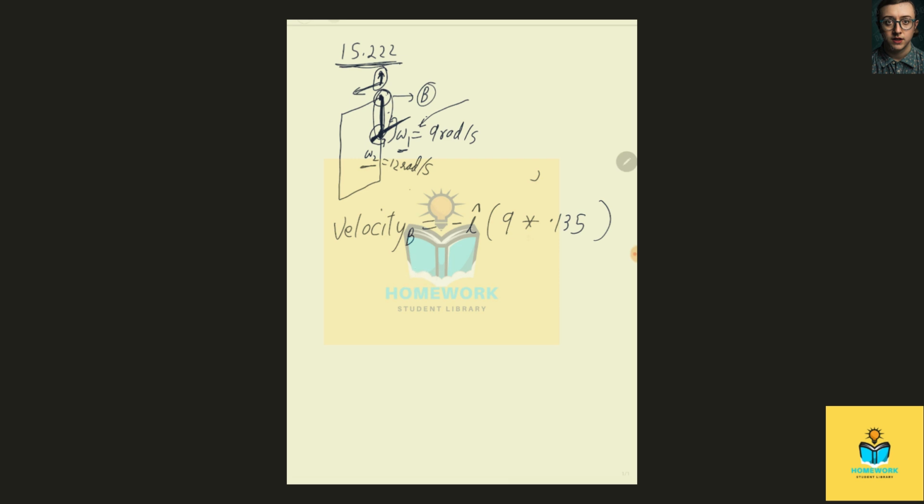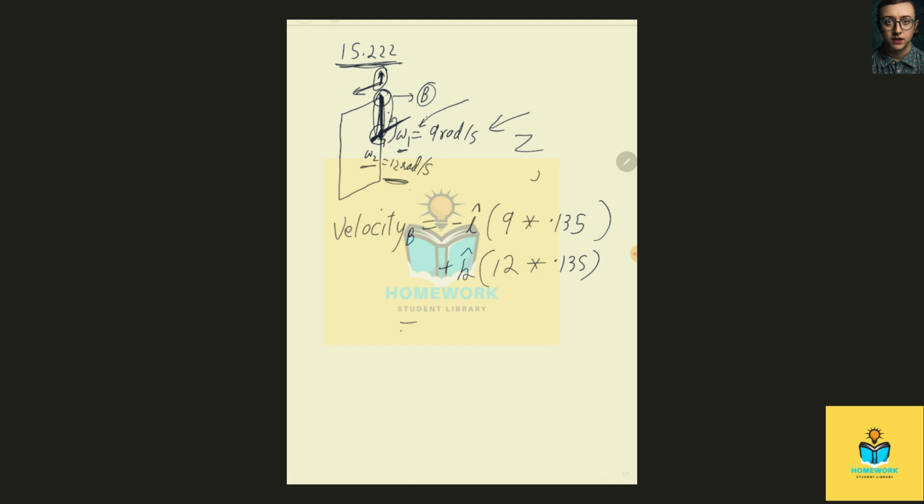Now let's also put in the other velocity. This direction is the z, so we call it k cap. So similarly we have 12 radians per second multiplied by 0.135 again, which is this length.